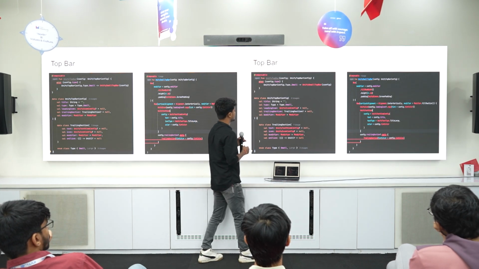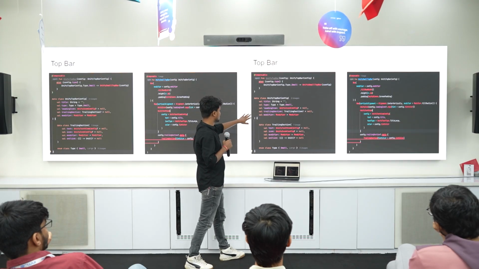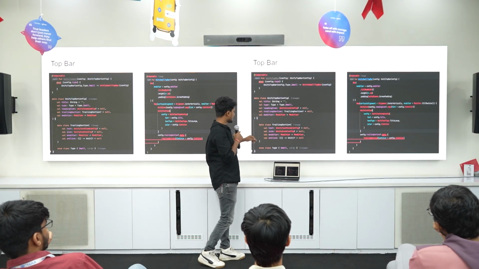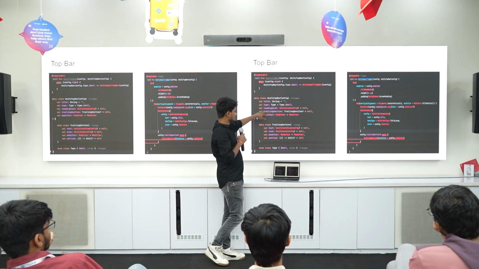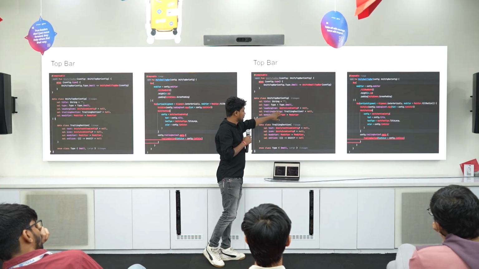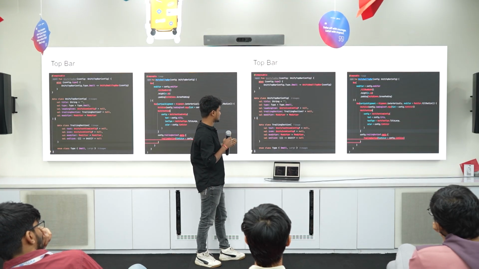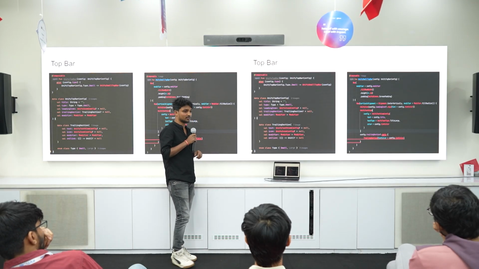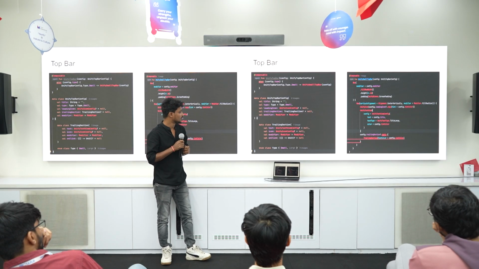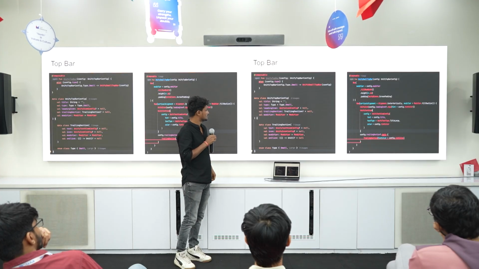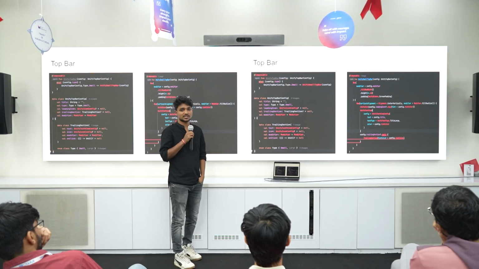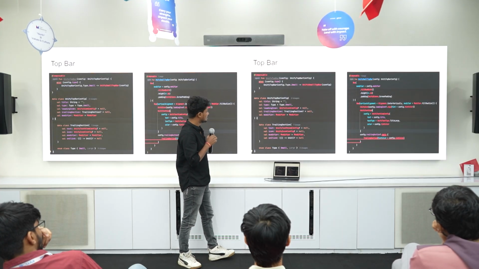If you see the top bar, it's taking a title. It's a simple thing, but if you see the leading icon, this is an atom. Unify icon was an atom on the previous slide. So it takes multiple atoms to create one molecule, and this is used just to reduce code and again improve consistency. The same goal.